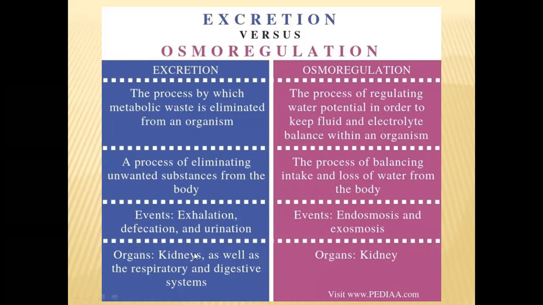The excretion of ammonia or urea in the form of urine is the secondary function. So the kidney's main function is osmoregulation, and its secondary function is excretion. You have to remember that. The kidney's main function is not excreting ammonia, urea, or uric acid, but maintaining osmoregulation, or osmotic concentrations at constant levels. So this is the importance of the kidneys.